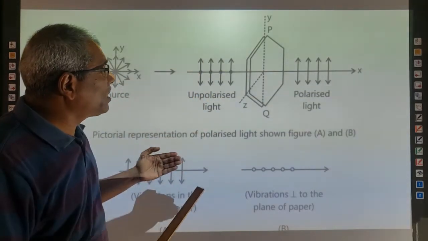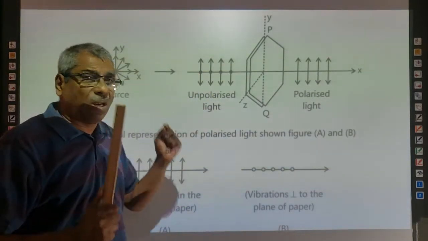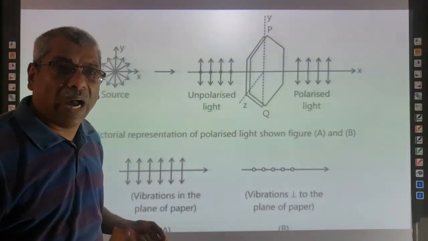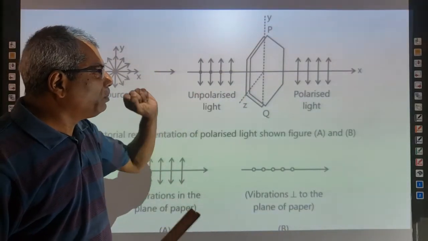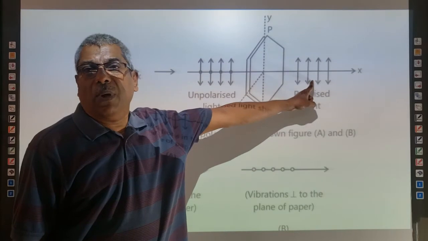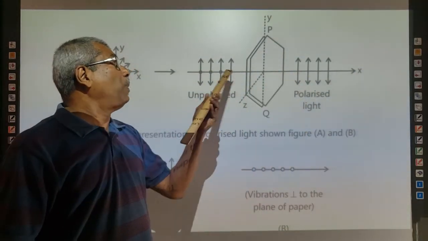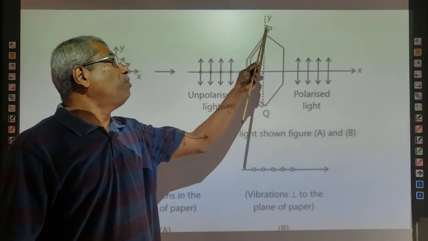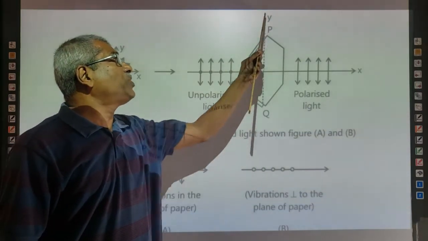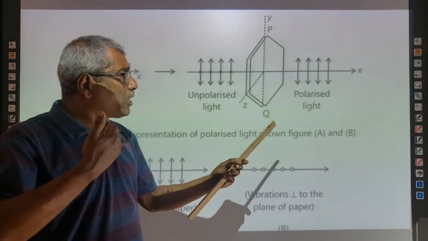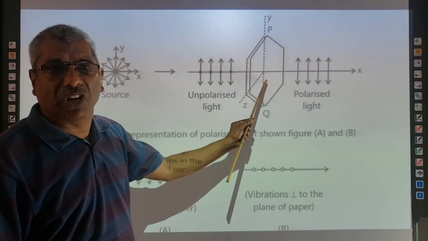Due to both these electric fields, the total intensity is equal to I0. So this is another method, and this is completely plane polarized light. In this case you see the perpendicular component, that means the component of the electric field which is perpendicular to the pass axis has been absorbed by this crystal.